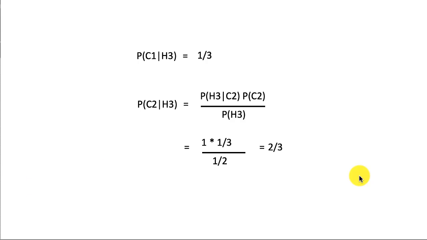Okay, now let's calculate the other one. This we know: the probability of C1 given H3 is 1/3. What is the probability of C2 given H3? In other words, the host chose door 3. What is the probability that the car is behind door 2? And again, by Bayes' theorem, it's the probability of H3 given C2, etc., which turns out to be 2/3. So the probability that the car is behind door 2 is actually twice the probability that the car is behind door 1, and therefore we should switch.